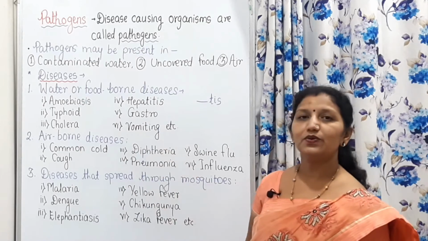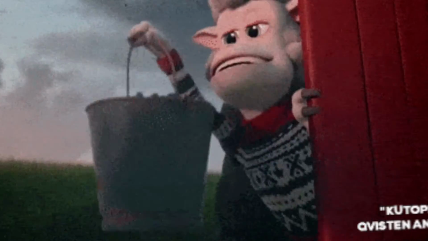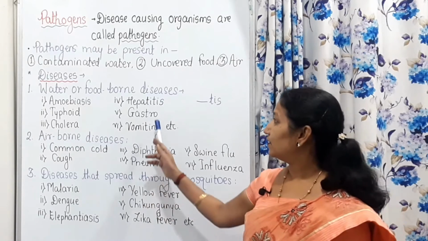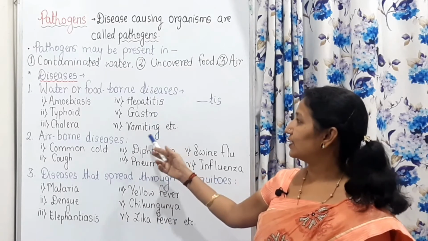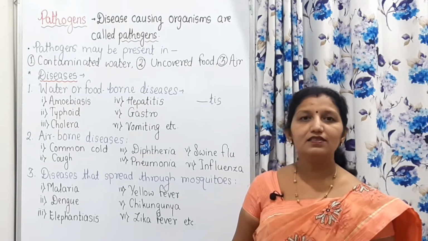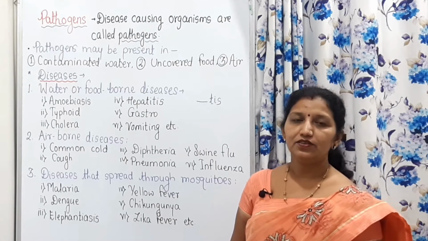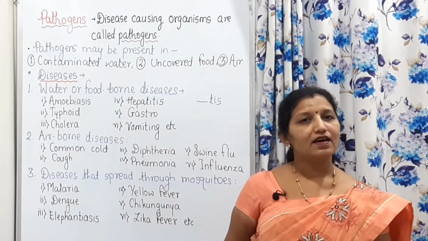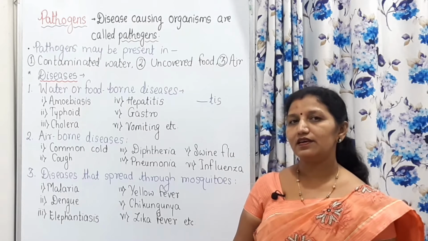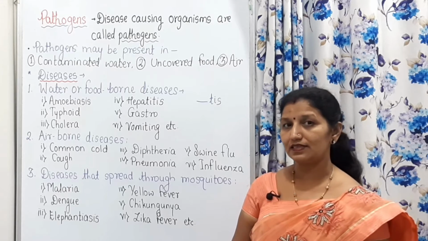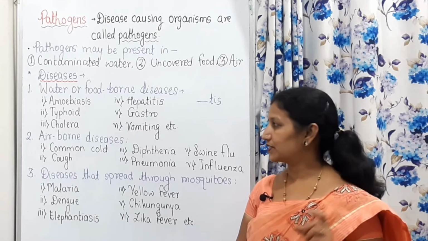Then gastro. In gastro, there are loose motions as well as vomiting. Then there is dehydration in all these things. Vomiting also occurs, and there is a loss of water through vomiting as well as dysentery and diarrhea, and this may cause dehydration as well as disturbance in our digestive functions.